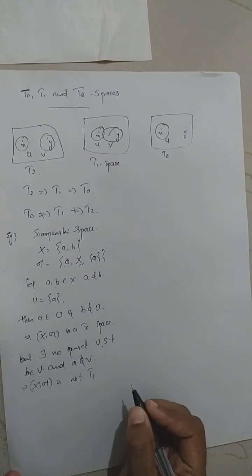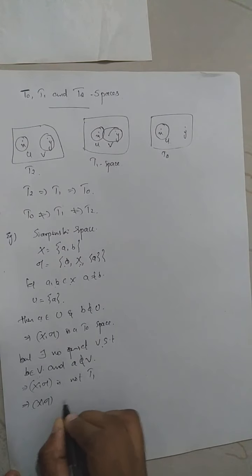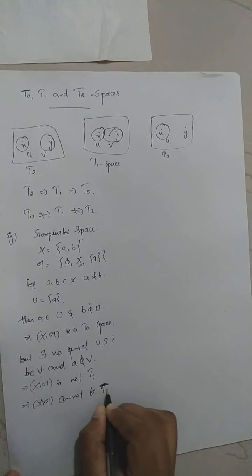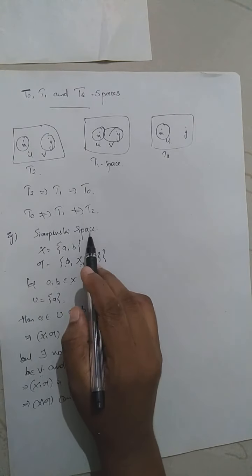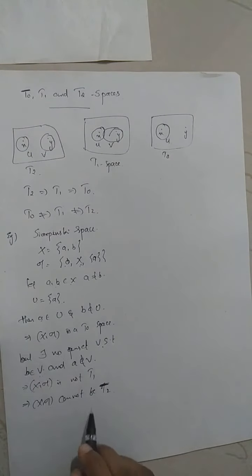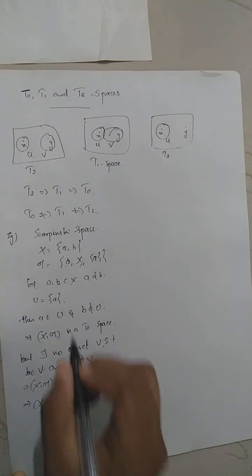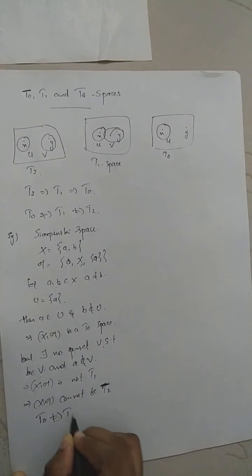When it is not T1, it can't be T2. Which implies X cannot be T2. So I can say the Sierpinski space is an example of a space which is T0 but not T1, and not T2. So this is an example showing that T0 doesn't imply T1 and T0 doesn't imply T2.